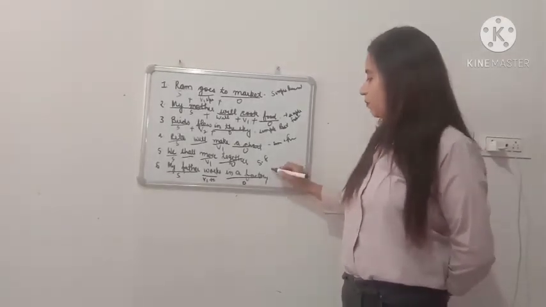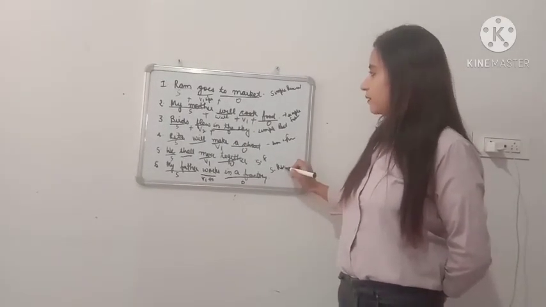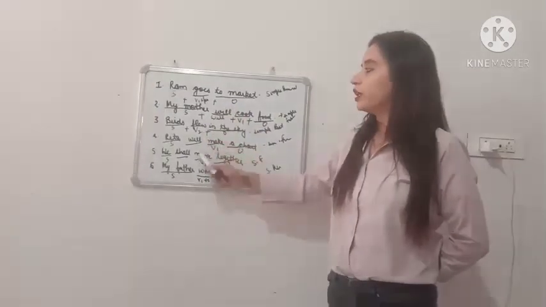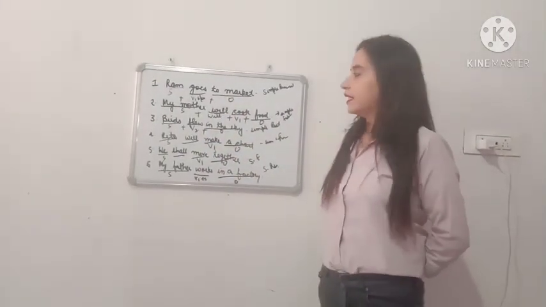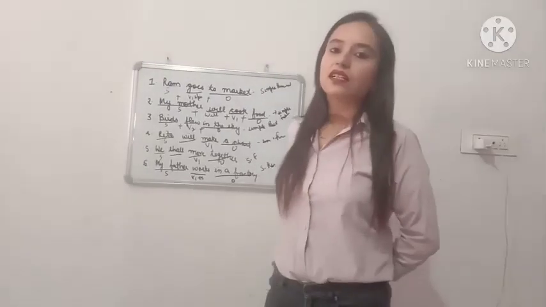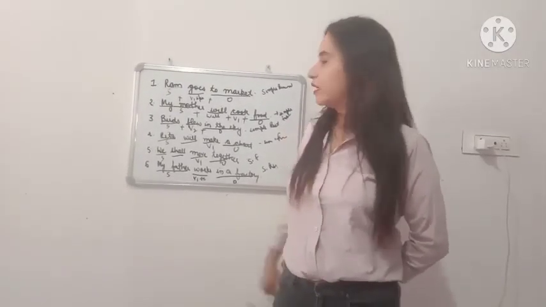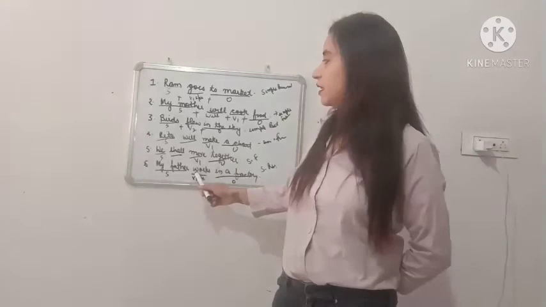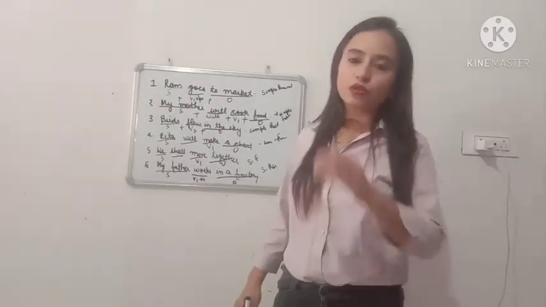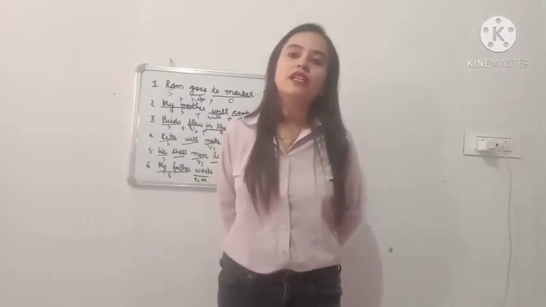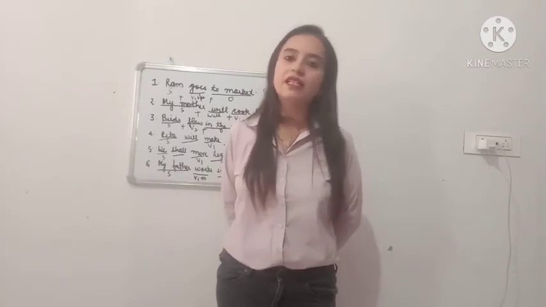It is simple present tense. So this is how you are going to identify the tenses in the sentences. I hope you have understood how to identify the tenses in the sentences. So students, this was all about your simple present, simple past and simple future.